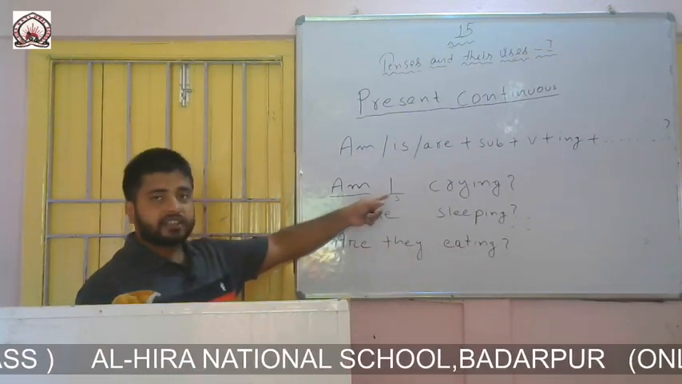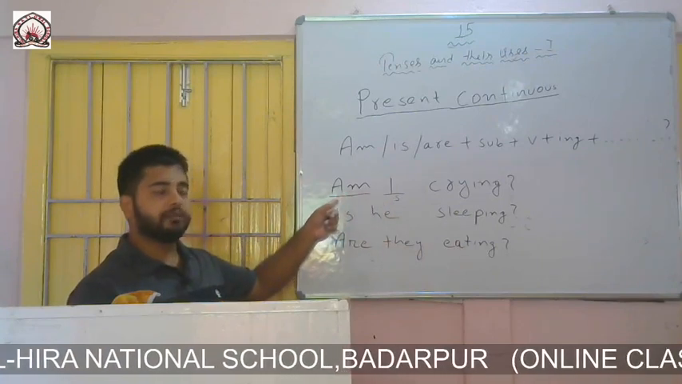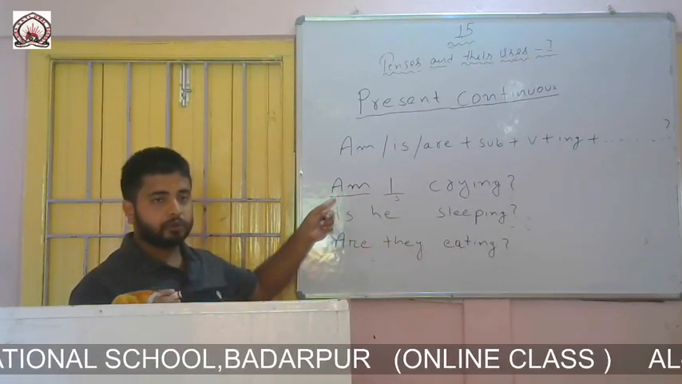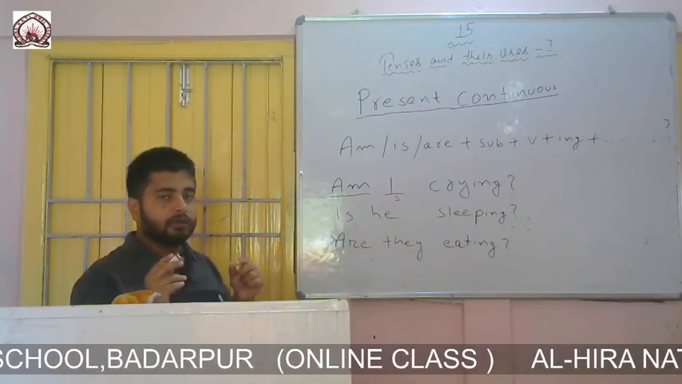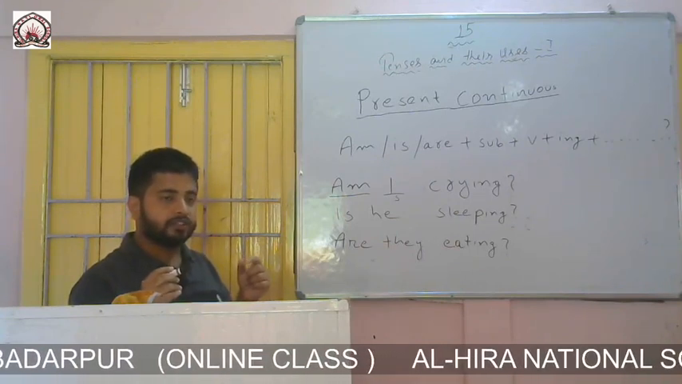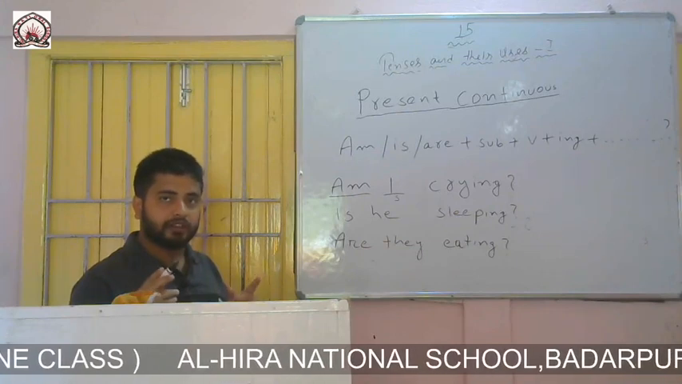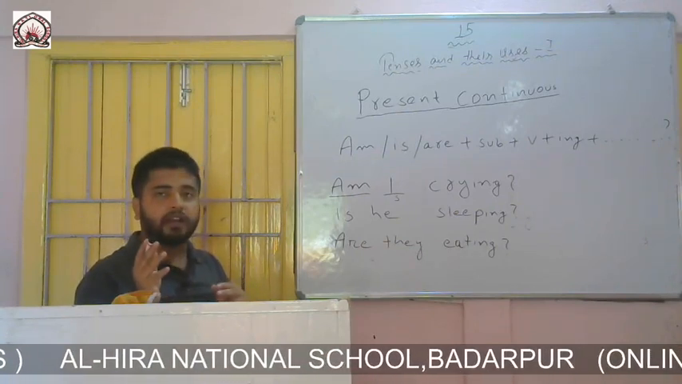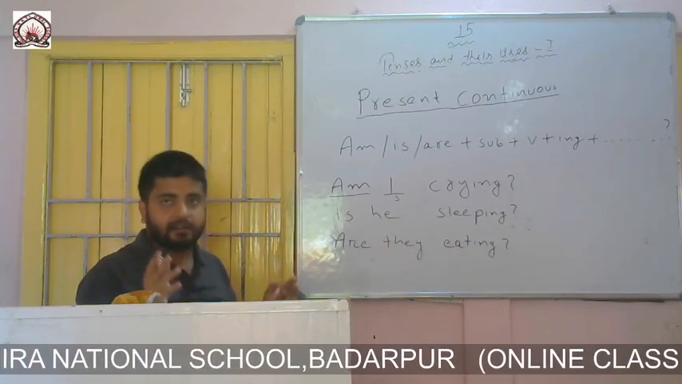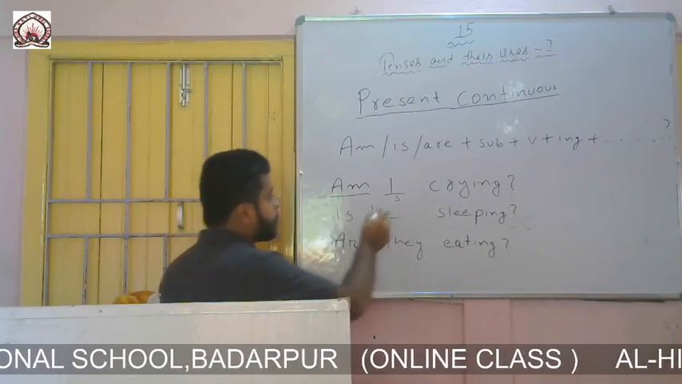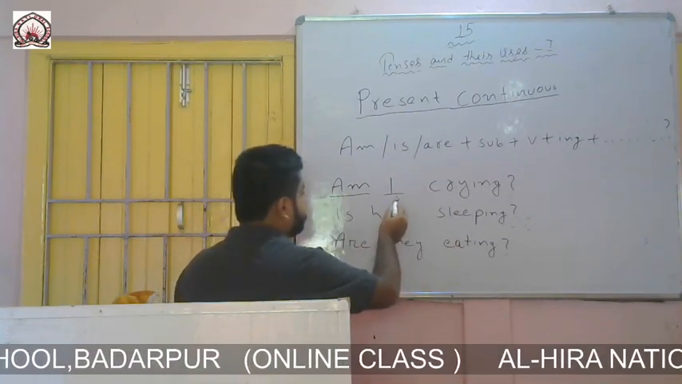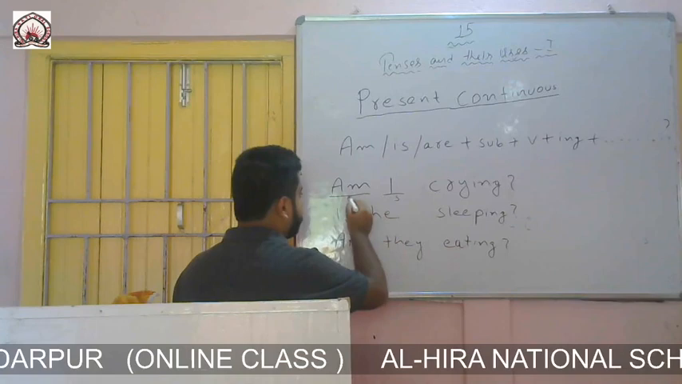Since my subject is I, I have written am. I have told you earlier that if the subject is I, we should always write am, and if the subject is third person singular, we should write is, and with the rest of the others we will write are. So since my subject is I, I have written am.